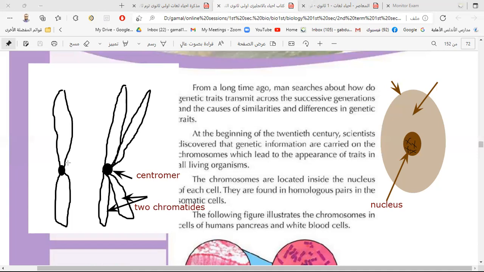There is a duplication of genetic material that happens in the interphase before cell division. What is inside the chromosome? We have studied that the chromosome contains DNA, a long thread of DNA, and it also contains protein.